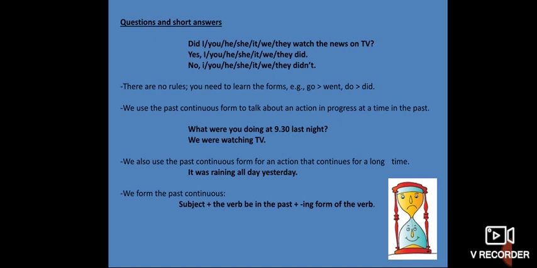We talked about the past simple tense of the verb, like go, went, do, did. What about the past continuous? Continuous means was or were, plus the verb, plus ing. We use the past continuous form to talk about an action in progress at a time in the past. Something that lasted, an action that lasted for a long time in the past.